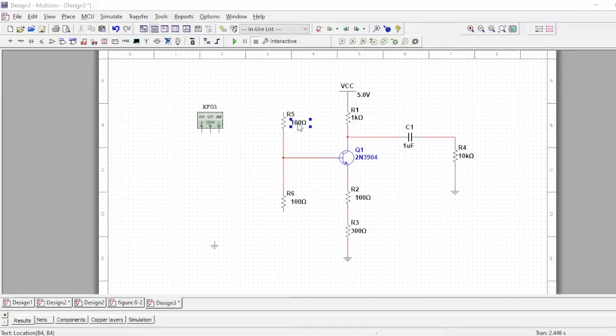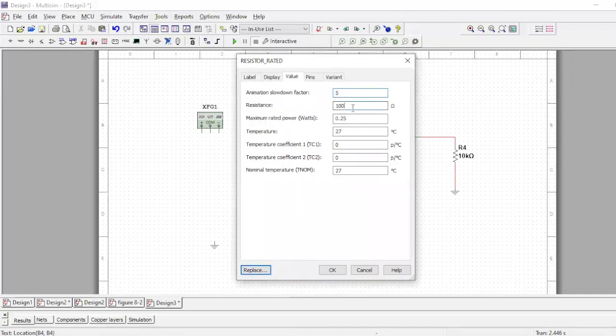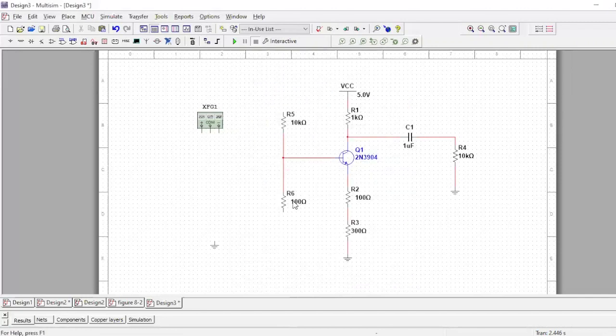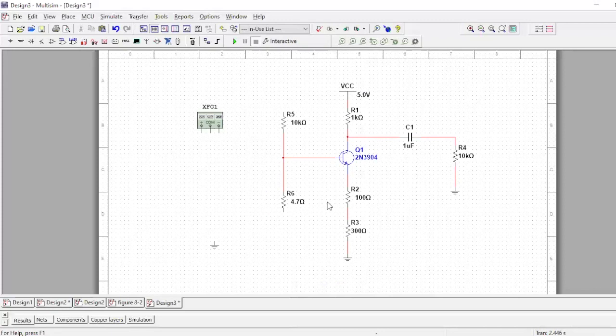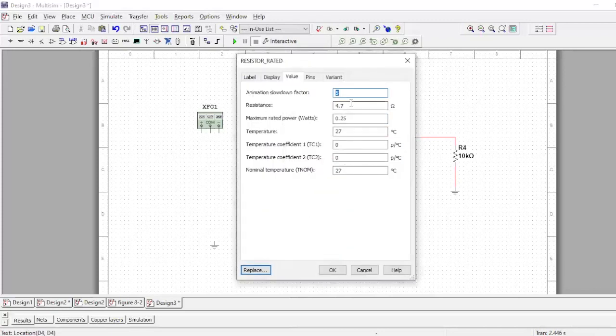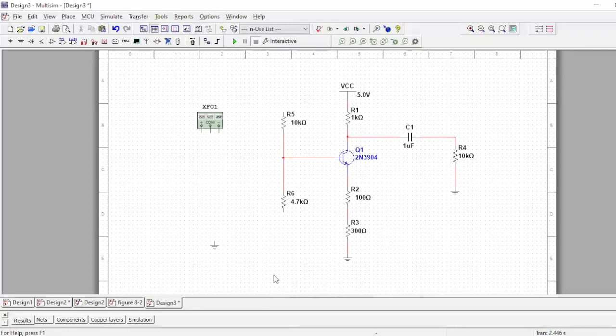Change the value of this resistor to 10K ohms, and change the R6 to 4.7k ohms. Right now, connect this R6 to the ground and connect the R5 in the middle of this.